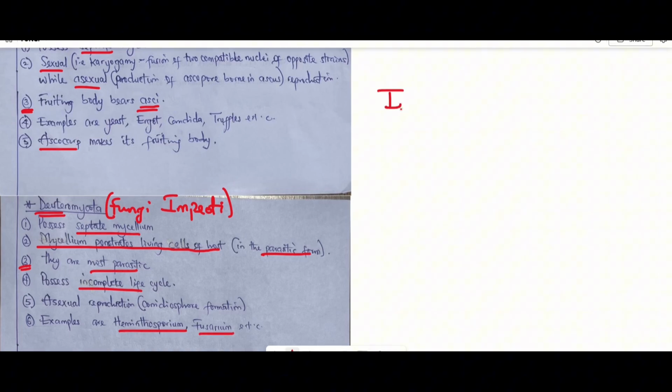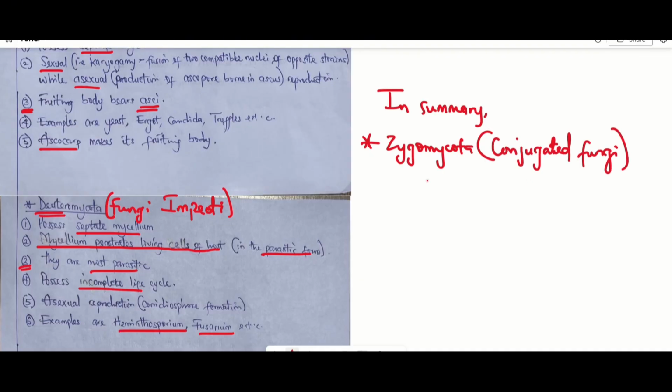Alright, in summary, for the characteristics of the phylum Mycota, we have the first, which is the Zygomycota. Another name the Zygomycota are called is the conjugated fungi, which means that they undergo conjugation the most for their reproduction. The Zygomycota are the only ones in this class that we discussed so far that possess aseptate mycelium.